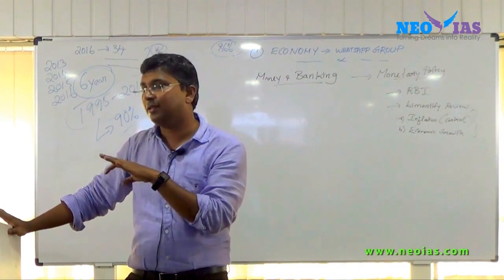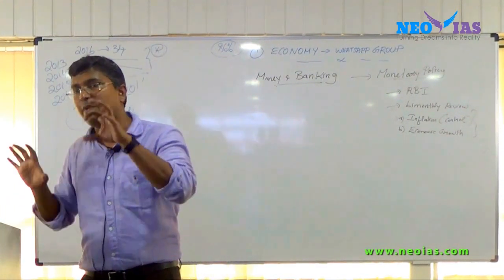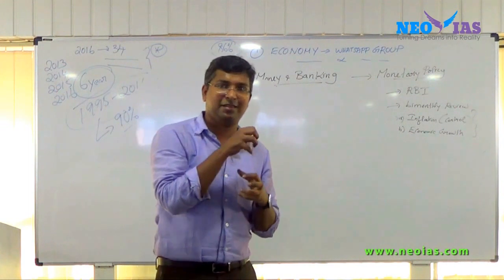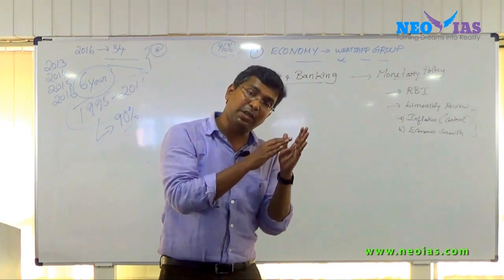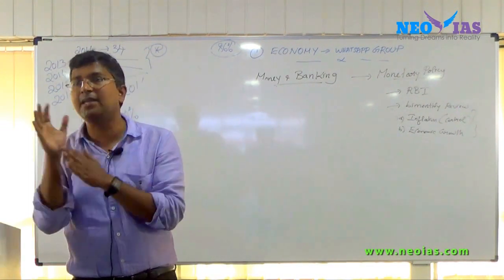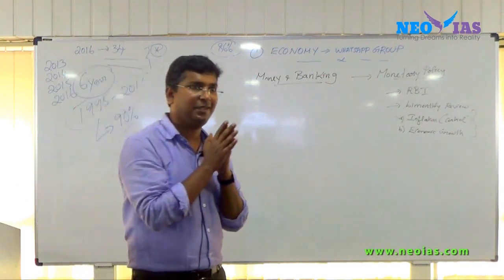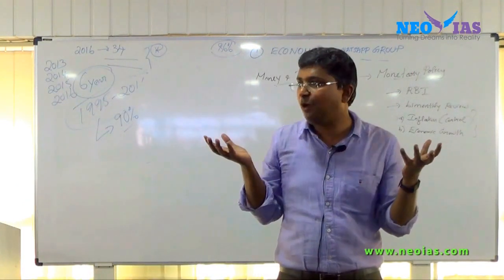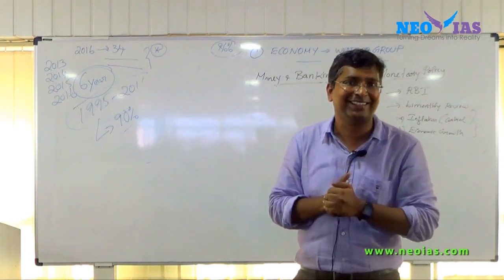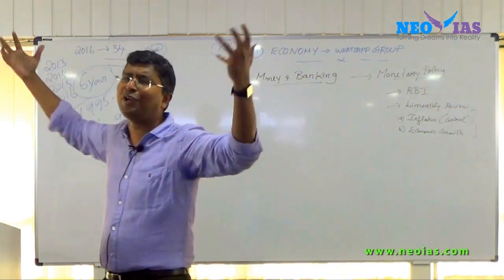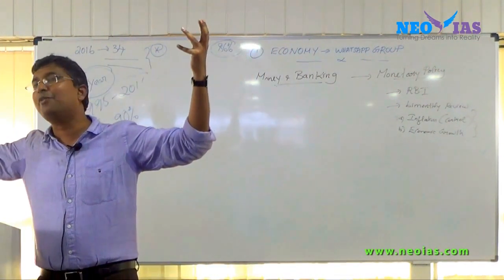Now similarly, when the RBI tries to control the money supply, think from the banking system point of view. Now see the present situation. Every bank is having more liquidity, yes or no? Every bank is having a lot of deposits.